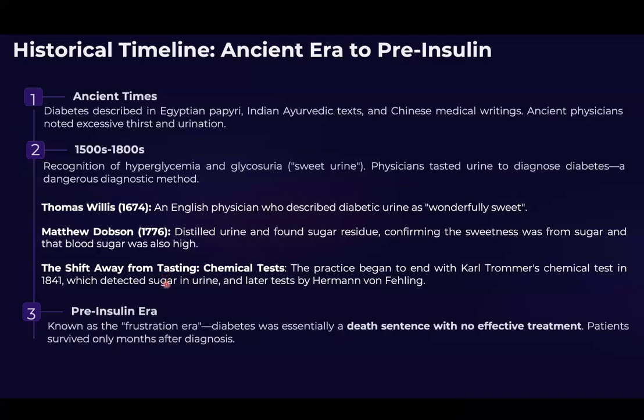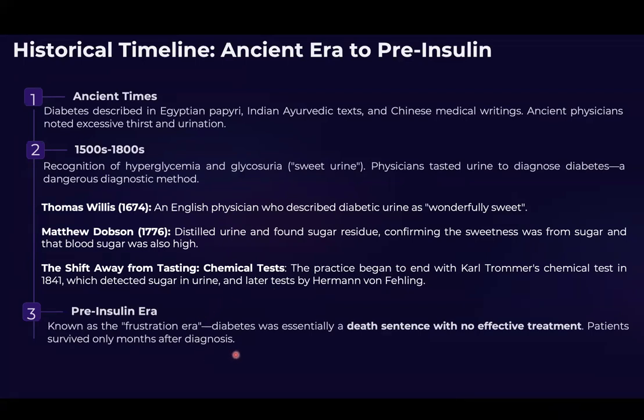As we moved to the 19th century, there was a shift from tasting to chemical tests. As chemistry became more prominent, chemical testing became important. Carl Trommer developed a chemical test in 1841, which detected sugar in urine, and later tests by Hermann von Fehling were also used to detect sugars. We will conduct some of these tests also in the lab to detect various carbohydrates and distinguish carbohydrates.